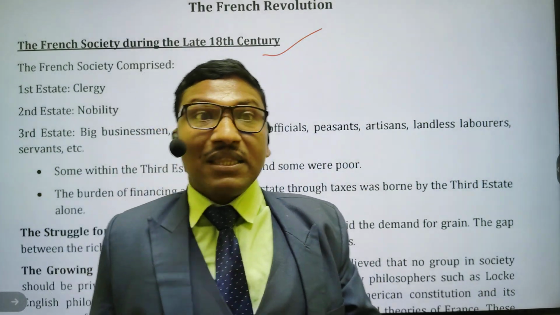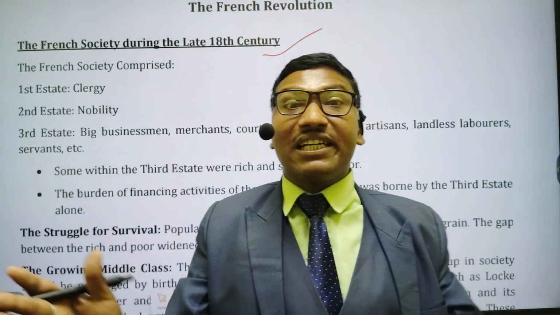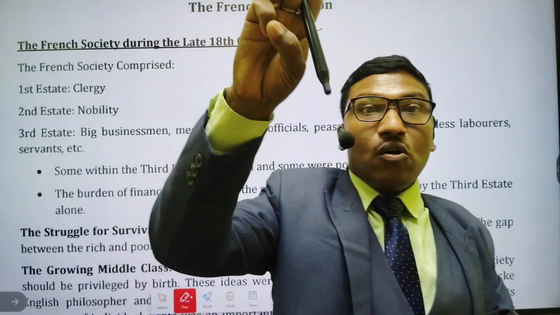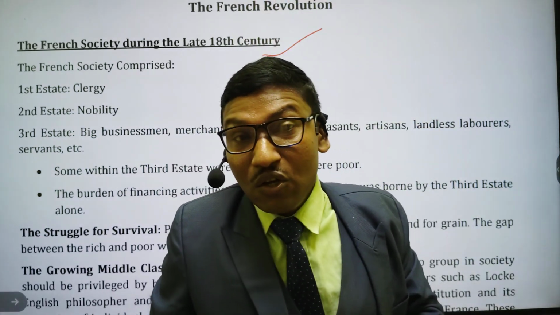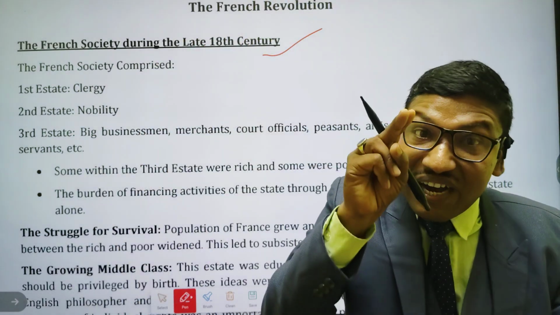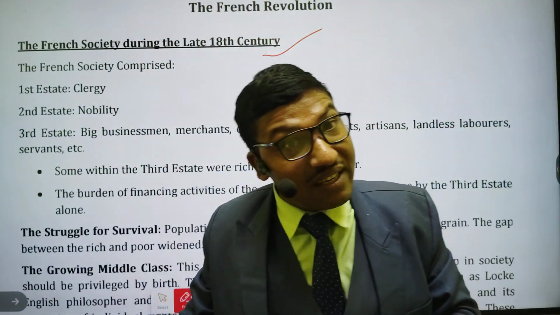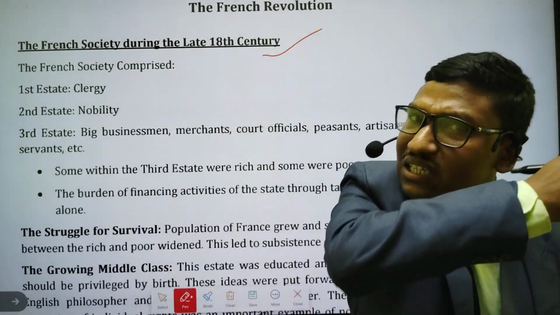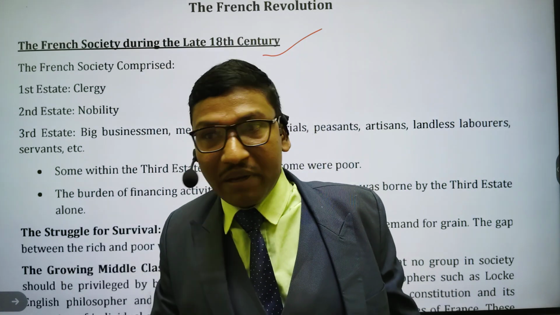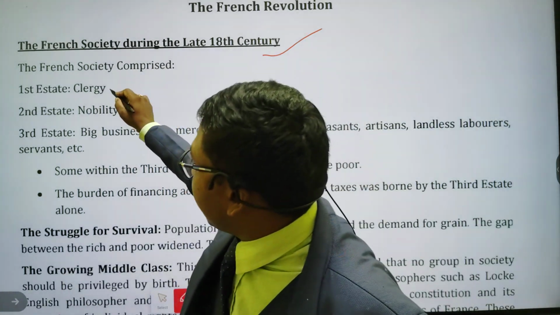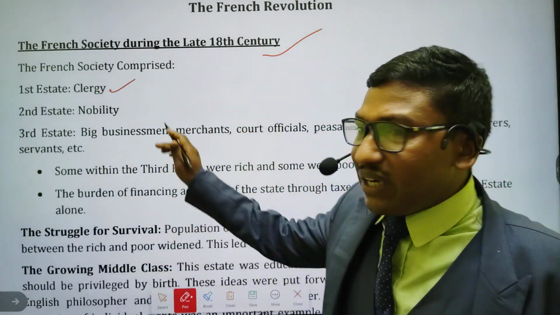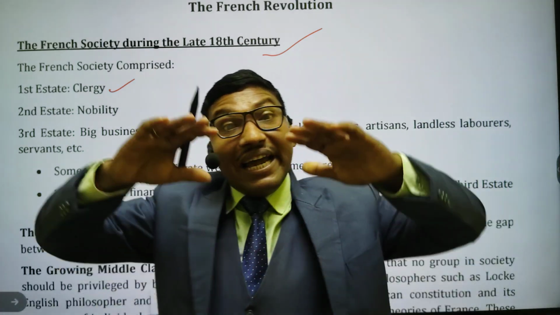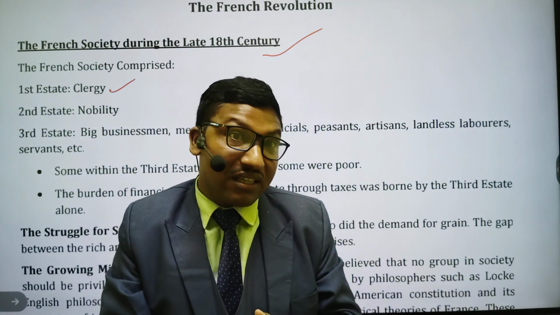Students, the French society during the late 18th century was divided into 3 states. How many states? 3 states. What were these states? First state consists of clergy, second state consists of nobility, and third state consists of all the rest of the people. Who were there in first state? Clergy. Now I will tell you about clergy. Who are clergy? Students, the head of the church were known as clergy.